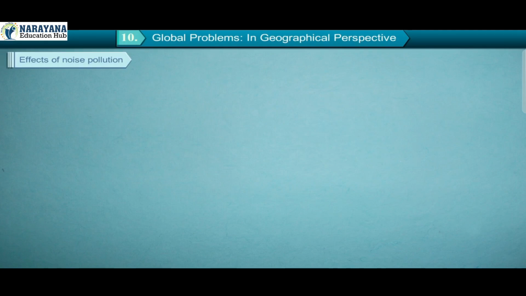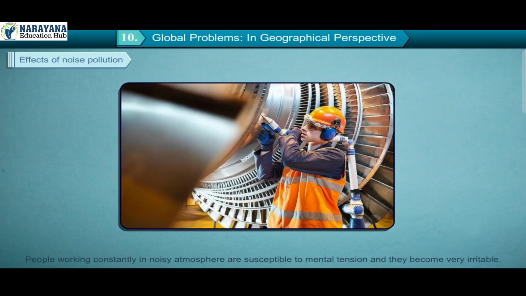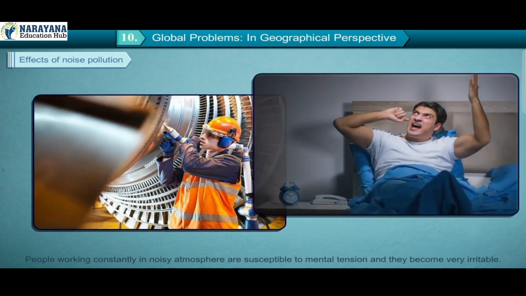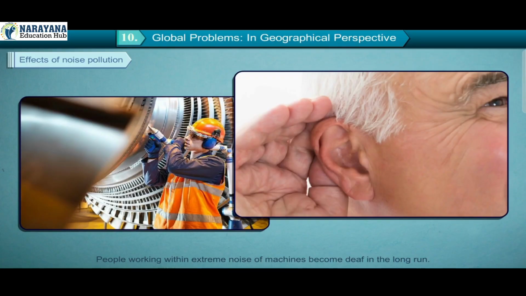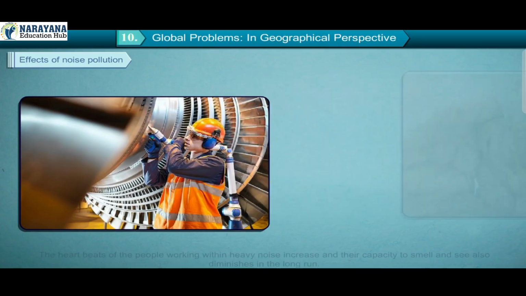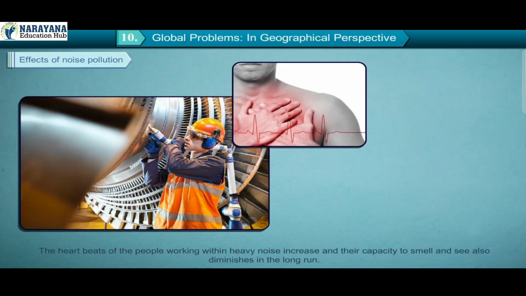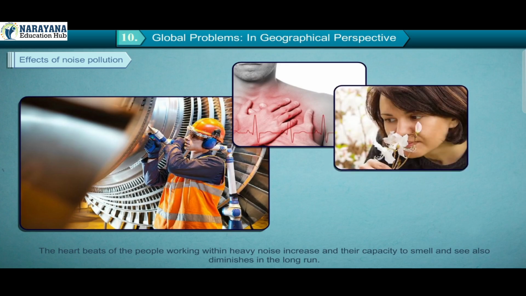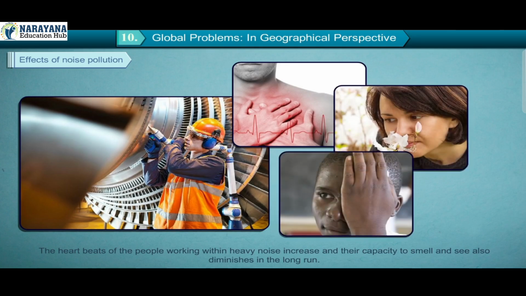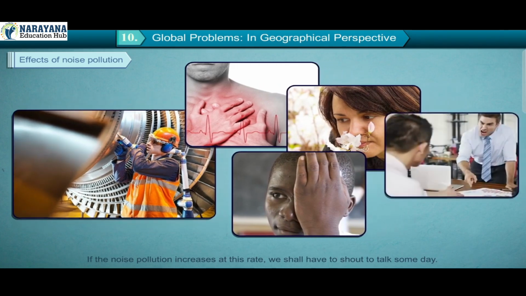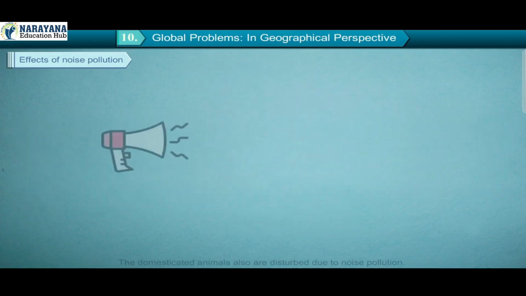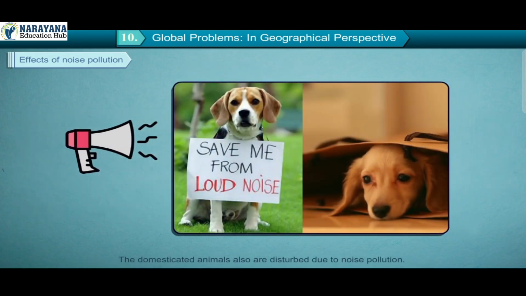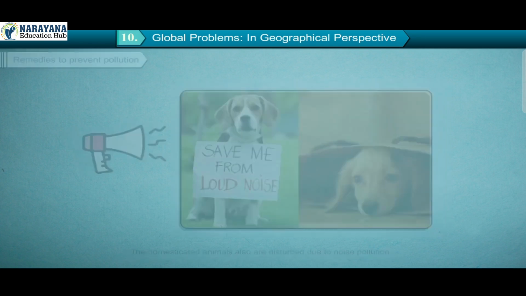Effects of noise pollution. People working constantly in noisy atmosphere are susceptible to mental tension and they become very irritable. People working within extreme noise of machines become deaf in the long run. The heartbeats of the people working within heavy noise increase and their capacity to smell and see also diminishes in the long run. If the noise pollution increases at this rate, we shall have to shout to talk someday. The domesticated animals also are disturbed due to noise pollution.